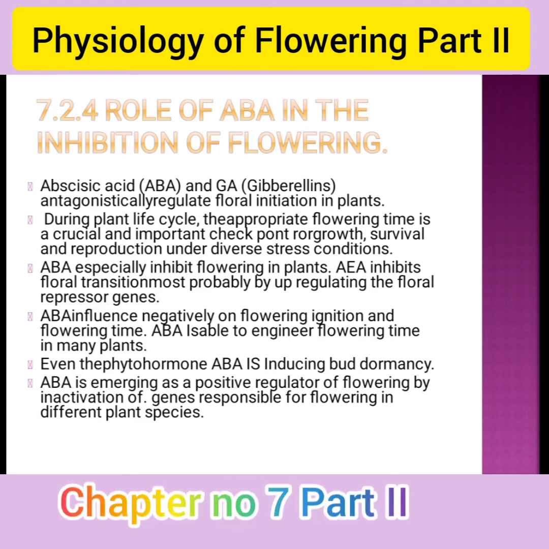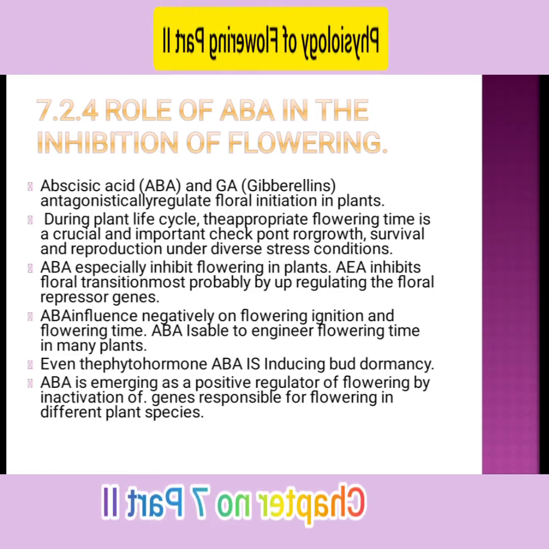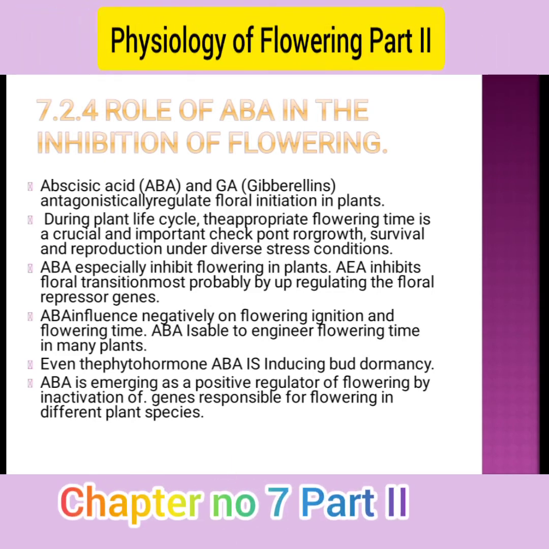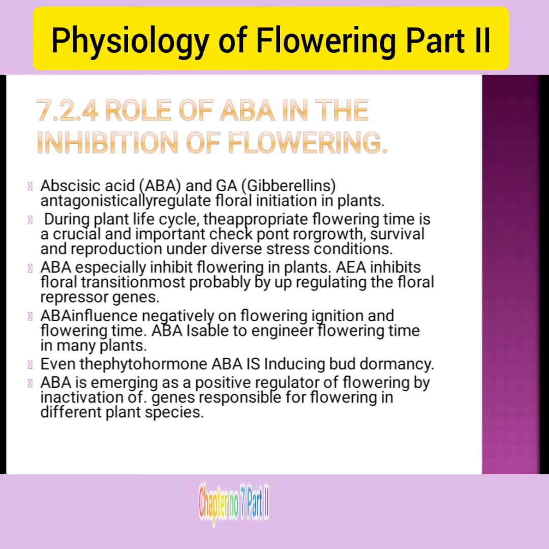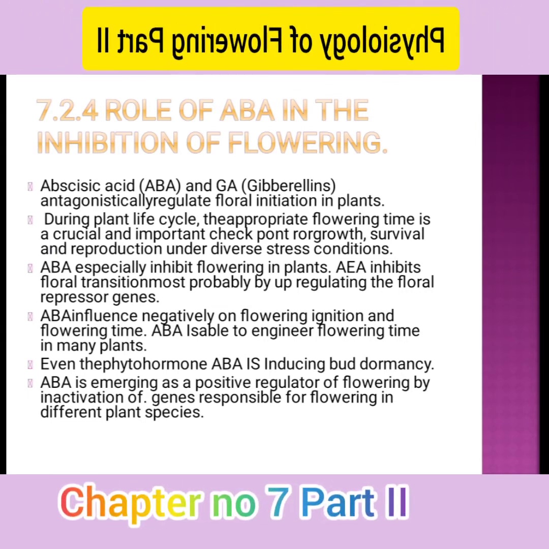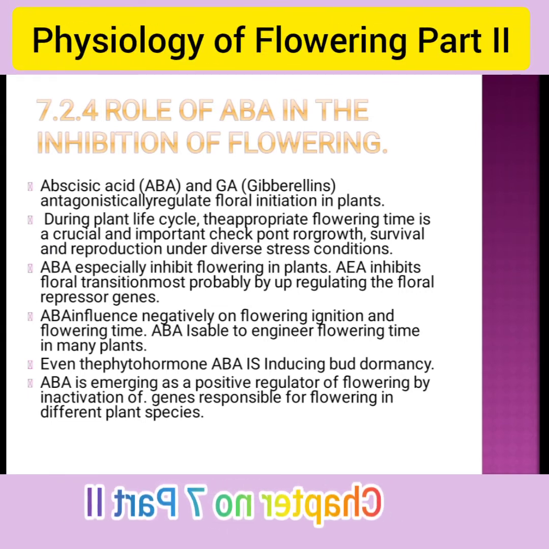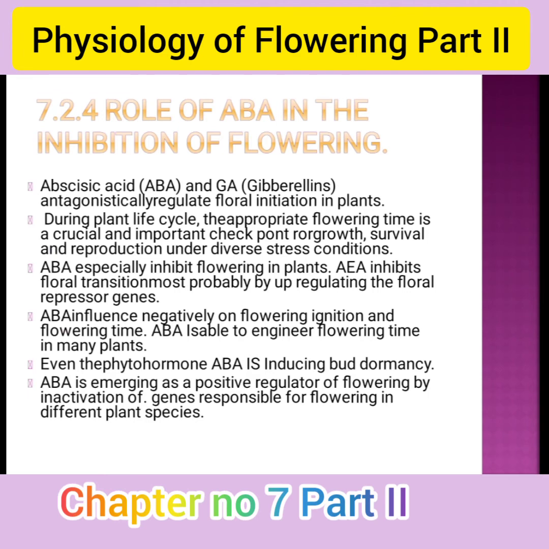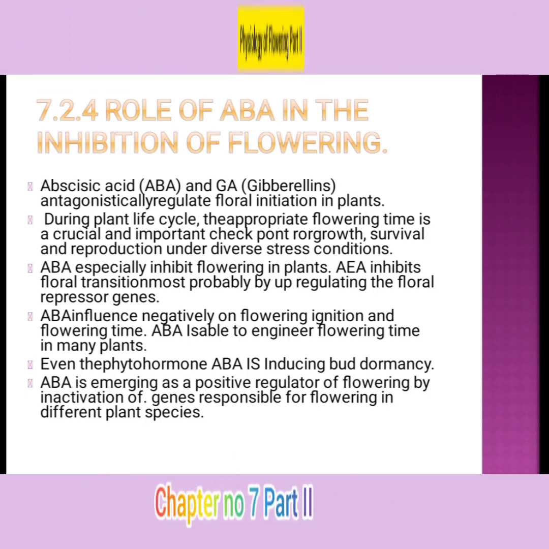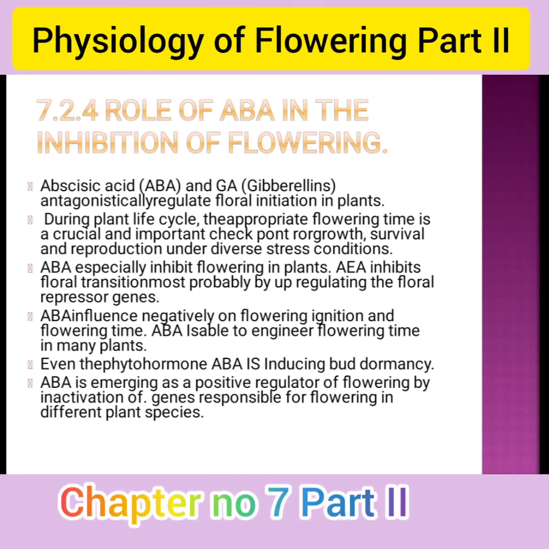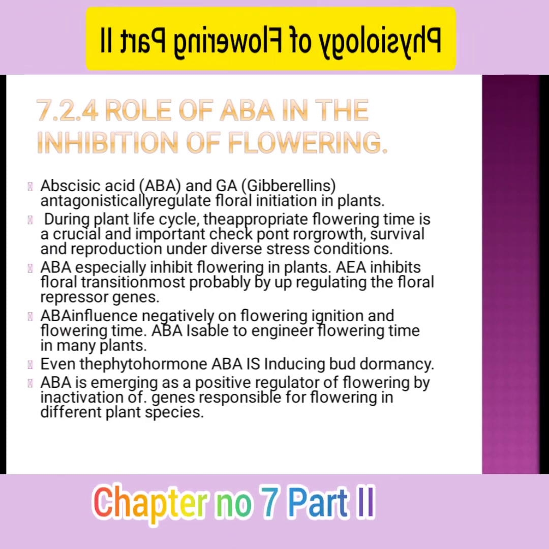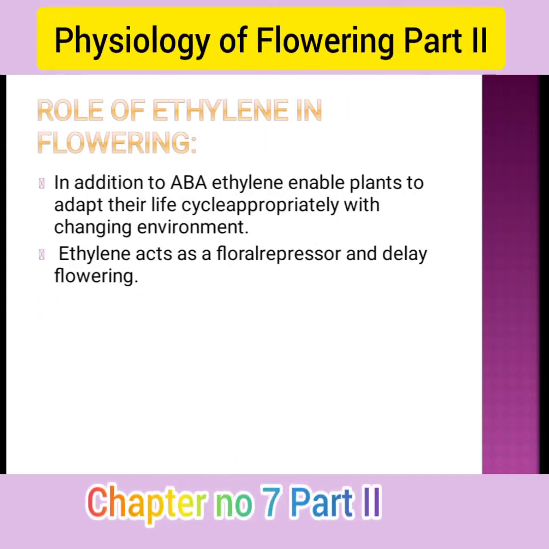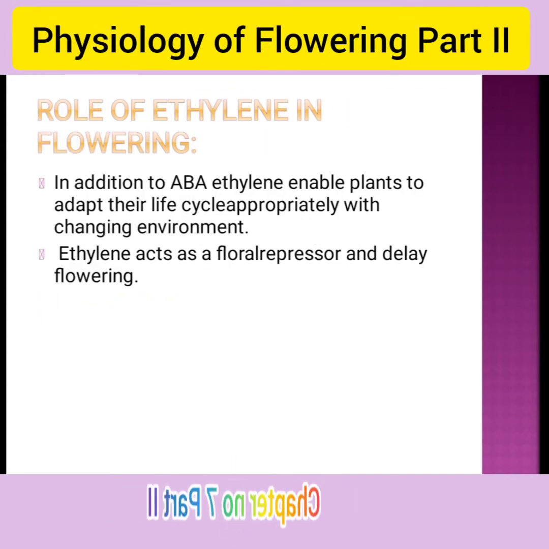ABA probably inhibits the floral transition by regulating floral repressor genes. ABA influences flowering negatively, inhibiting it and affecting flowering time. ABA is able to engineer flowering time in many plants. Along with phytochromes, ABA induces bud dormancy. ABA also emerges as a positive regulator of flowering by inactivating genes responsible for flowering in different plant species. Then the role of ethylene in flowering.